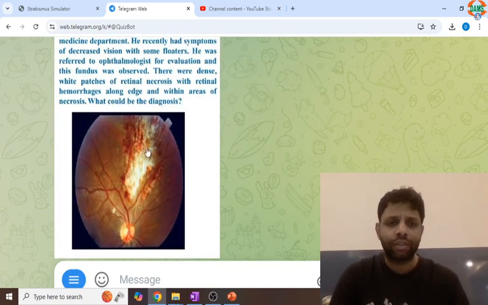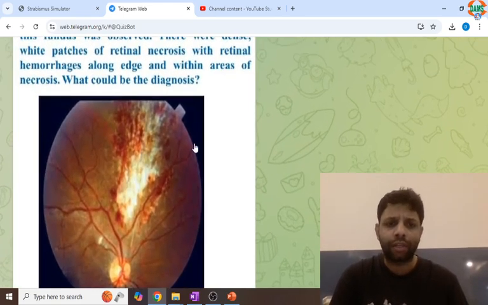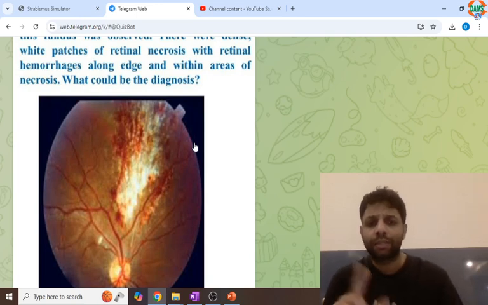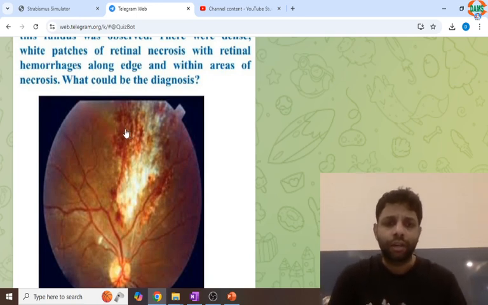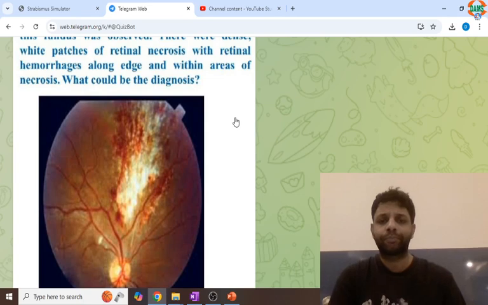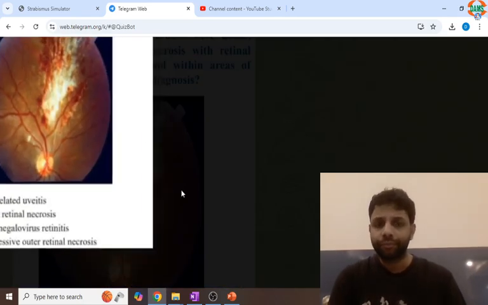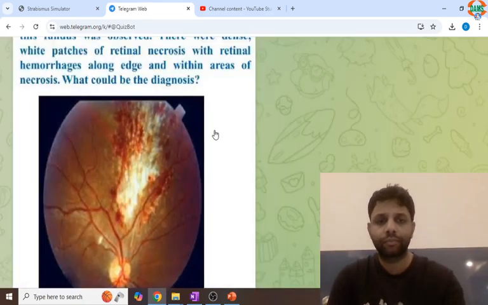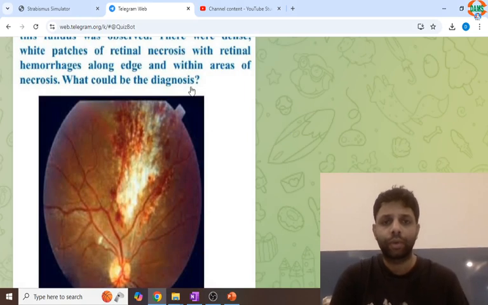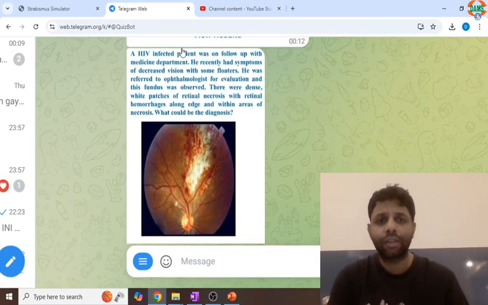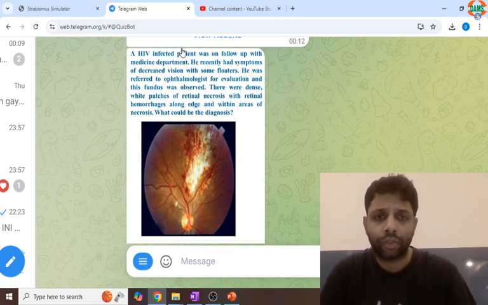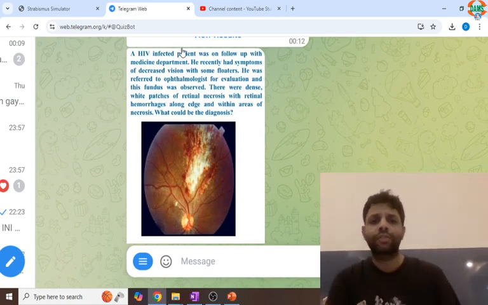Now, even the picture is showing one segment of the retina involved, like a pizza pie appearance, having hemorrhage and necrosis like sauce and cheese appearance. That is CMV retinitis. But let us see what are the other things. HIV is the most common cause of CMV retinitis.